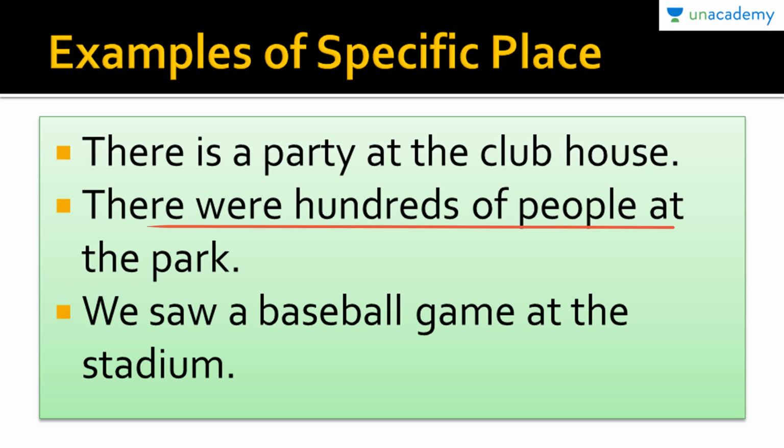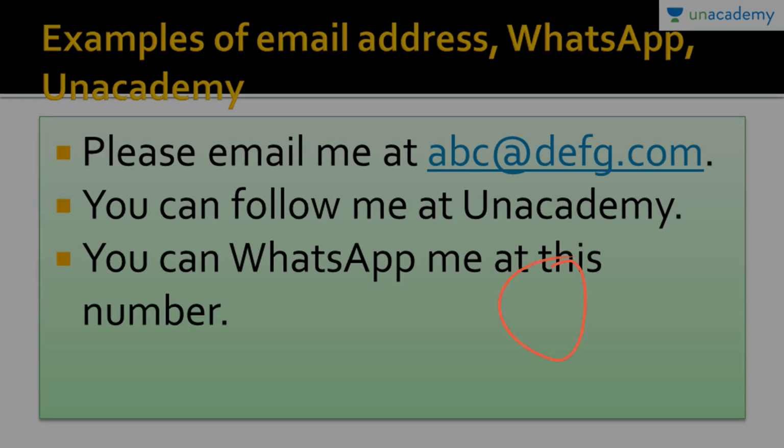There are hundreds of people at the park, the park being a very specific place, and we are talking about a particular park, because let's examine this use of the article the. The represents that there is a specific park that is being talked about. So this use of the word at. We saw a baseball game at the stadium. Again, this article the signifies that the talk here is about a particular stadium and not a general stadium. So this preposition at. Moving on.